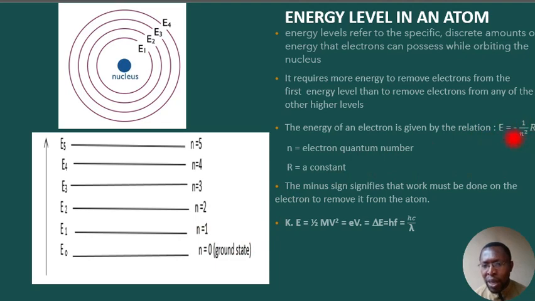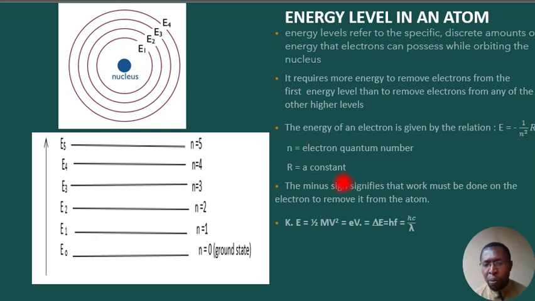The negative sign shows that work must be done before an electron can be removed from the atom. Work must be done before an electron can move from one energy level to the other, before it can even leave the atom. So that's what the negative sign represents in the formula.